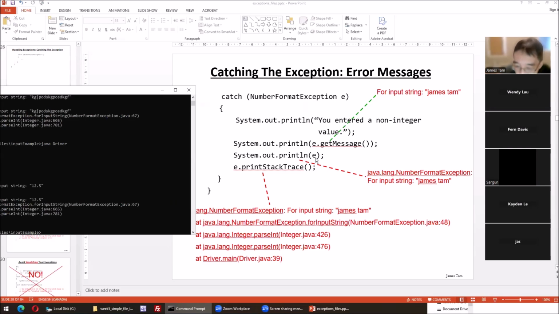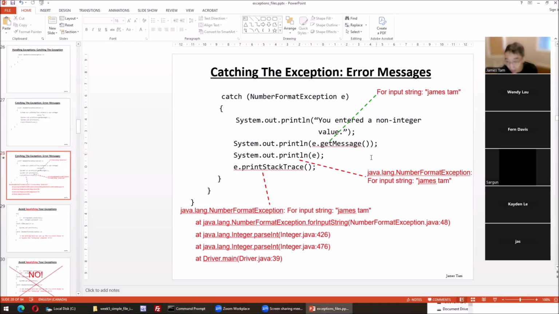This, if we pass it to println, recall if we pass by default a reference to an object, it normally produces something that's not meaningful. But in this case, there is a method that's written automatically that will be called to display something a little more meaningful. Normally you'll see class name @ and then the hash code. I briefly mentioned that. In this case, that method indicates a little bit more. So it says what we have here, but also tells us what exception has occurred.